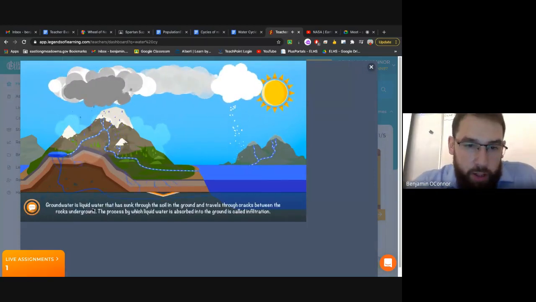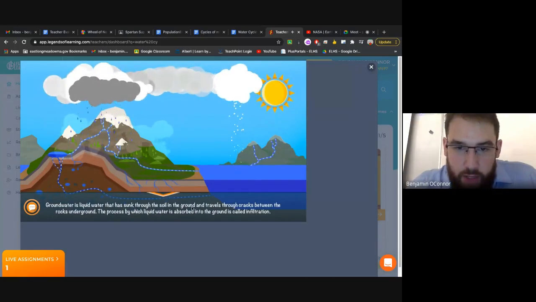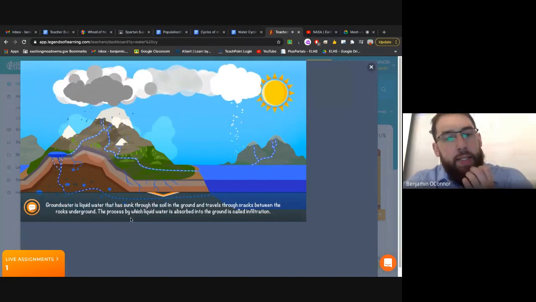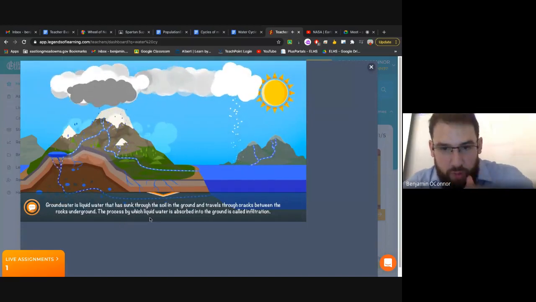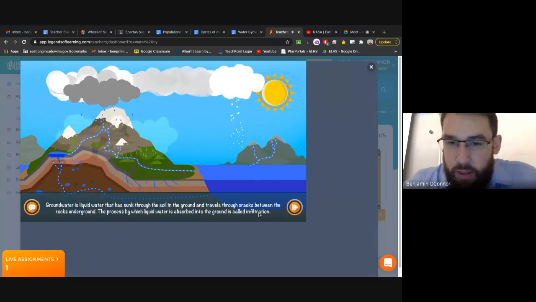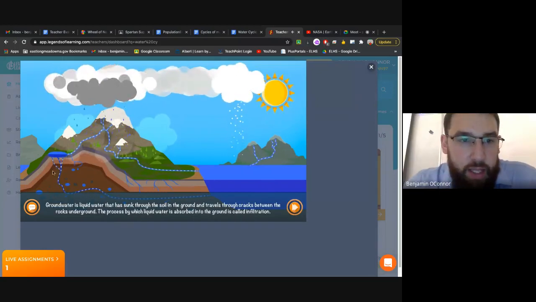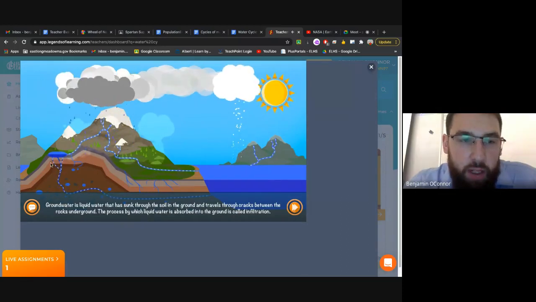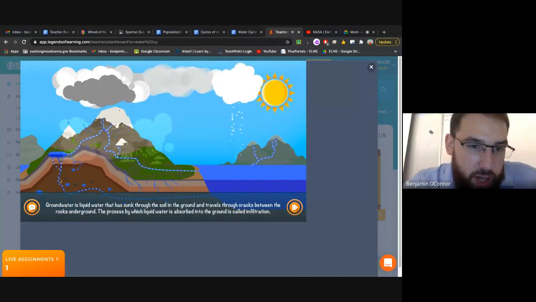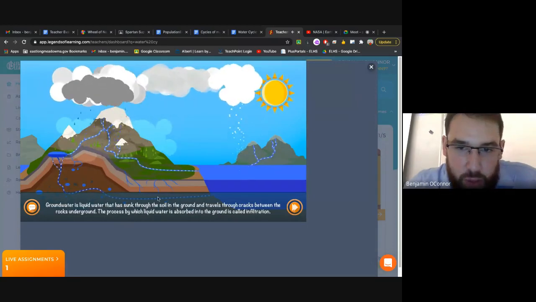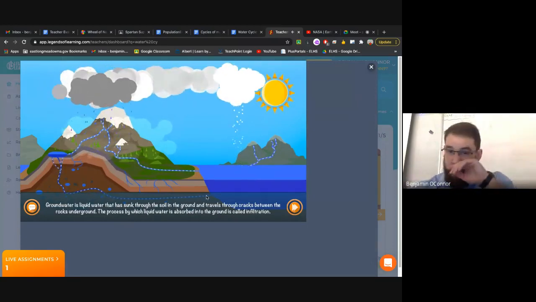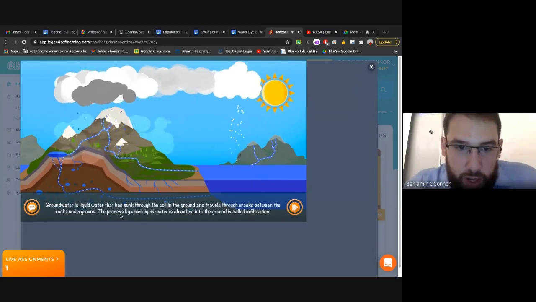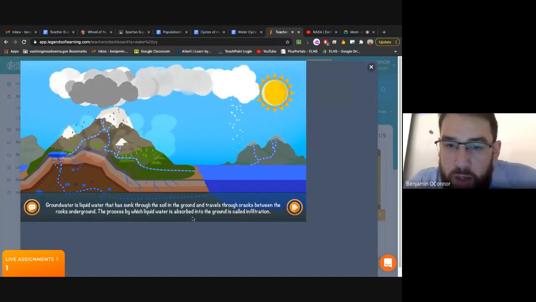Groundwater is liquid water that has sunk through the soil in the ground and travels through cracks between the rocks underground. The process by which liquid water is absorbed into the ground is called infiltration. So over here underneath that lake, we have the runoff forming that lake, and then underneath it, it'll seep into the ground like a big old sponge, and it'll form this kind of aquifer. That too will follow gravity and eventually find its way out into the ocean. But infiltration is the process by which liquid water is absorbed into the ground.